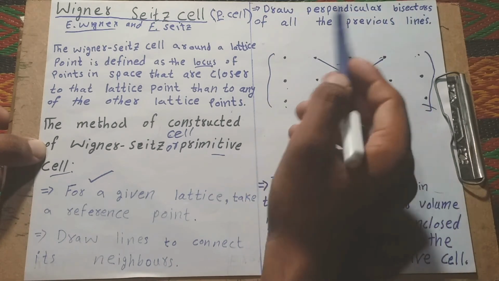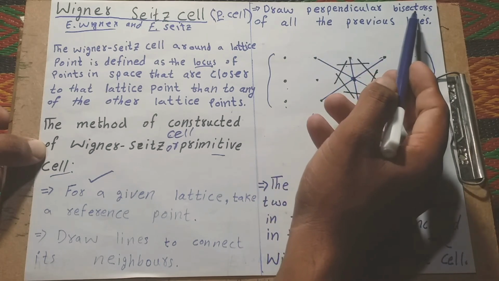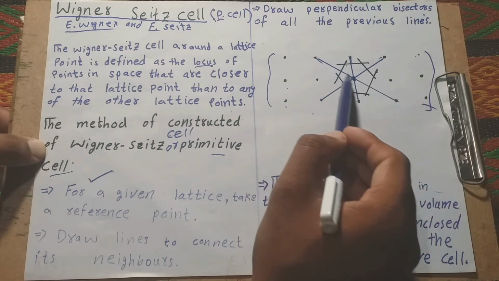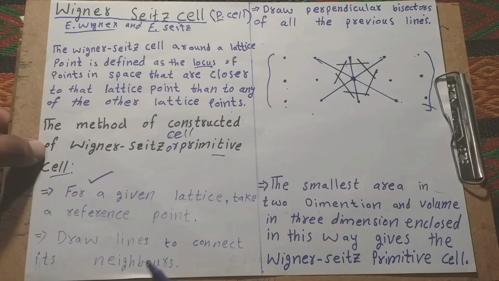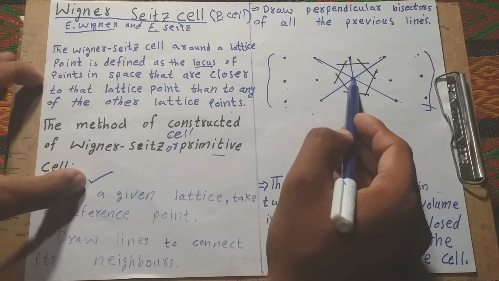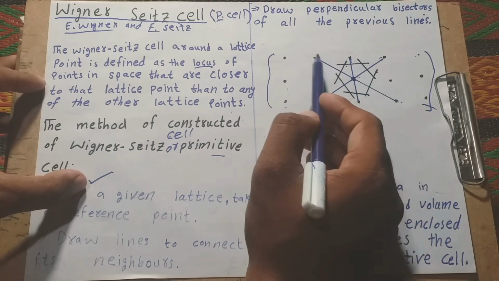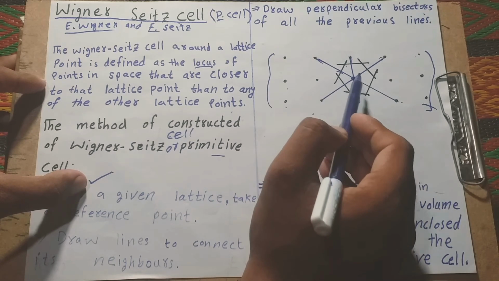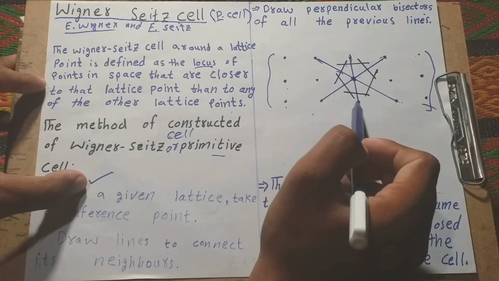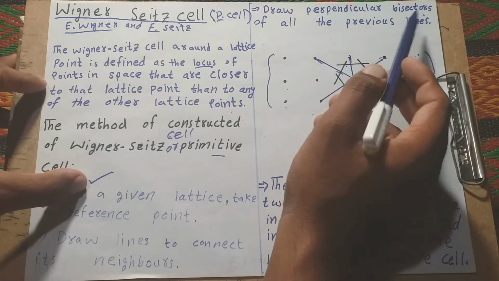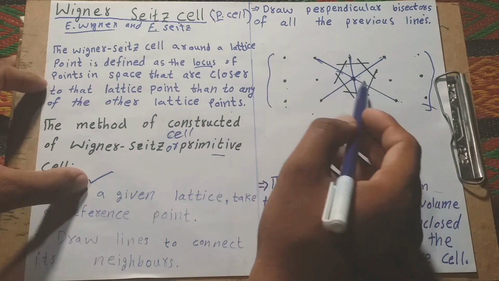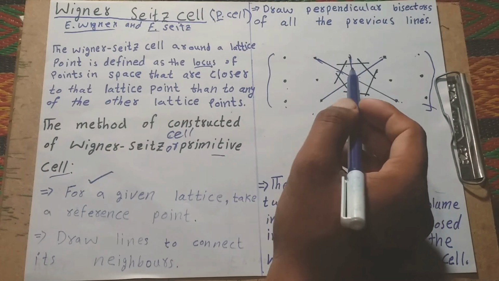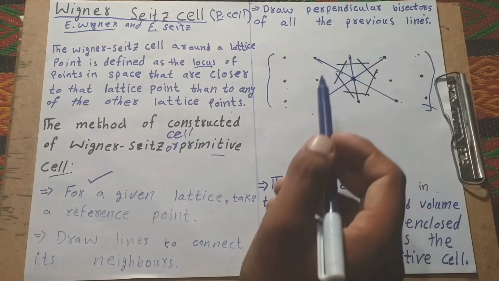Draw the perpendicular bisector of all the previous lines. First, draw lines connecting the reference point with the neighboring points near it. Then draw the perpendicular bisectors.